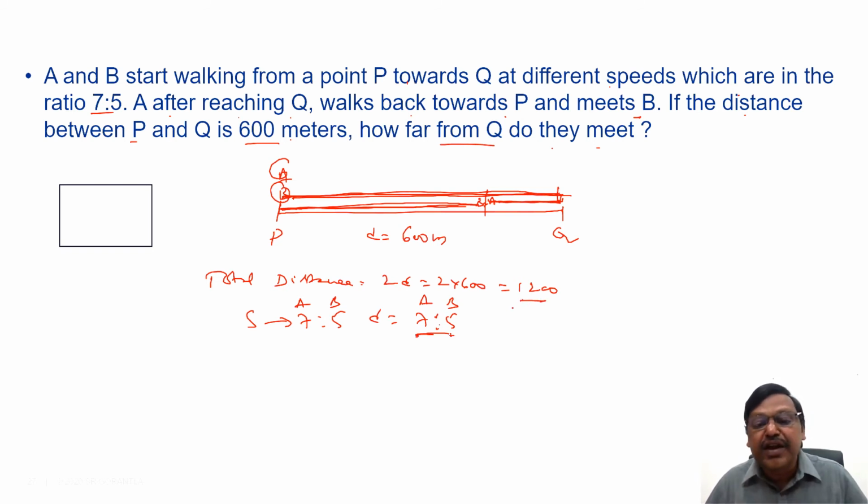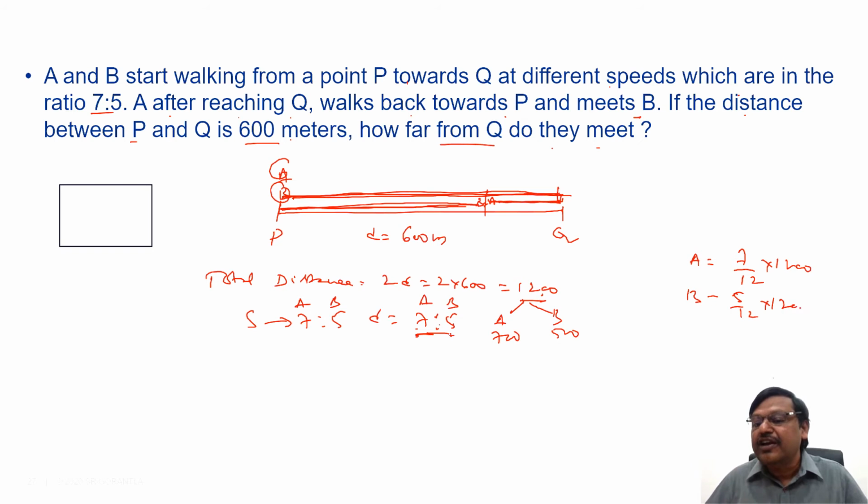Total distance is 1200, so A traveled 700 out of this 1200 and B traveled 500. You don't have to write 7 by 12 into 1200 for A, or 5 by 12 into 1200 for B. That is a time-consuming approach. You can calculate: 7 plus 5 is 12 parts, 12 parts is 1200, so 1 part is 100. 7 parts is 700, 5 parts is 500.